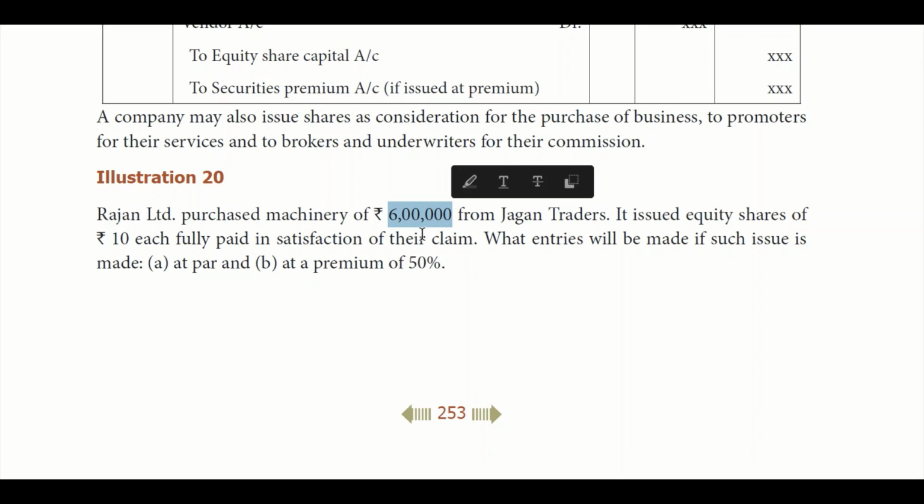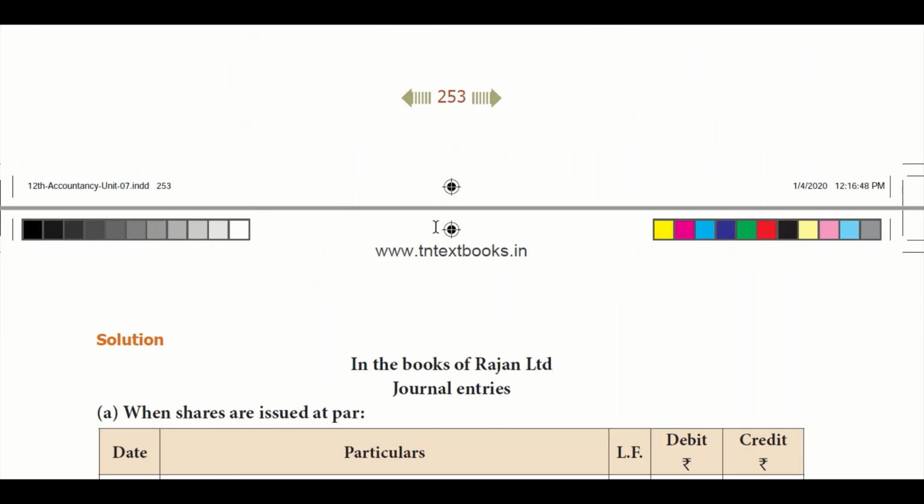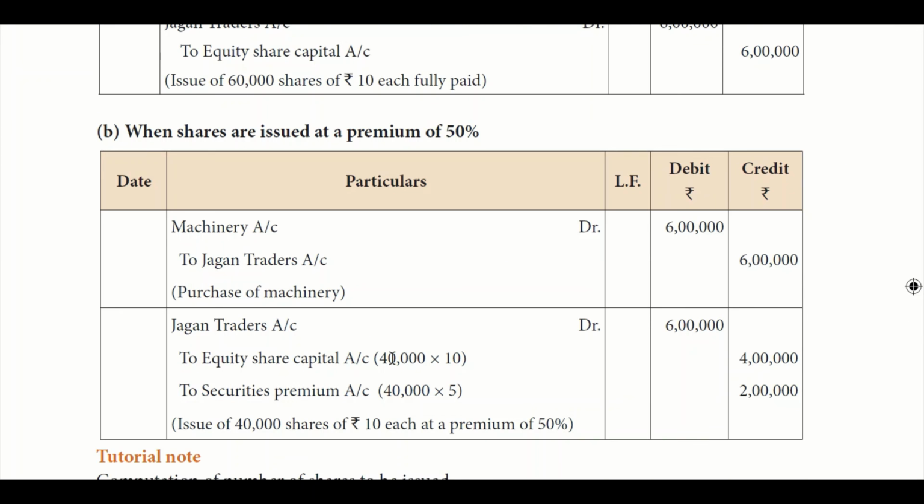That means 60,000 shares we can give if this is going to be sold for 10. But if it is going to be sold for 15 rupees, then we can't give 60,000 shares. We can give only 40,000 shares, right? So in the 40,000, 10 is for share value and 5 for premium. So 4 lakhs goes to share capital account and 2 lakhs goes to premium account.